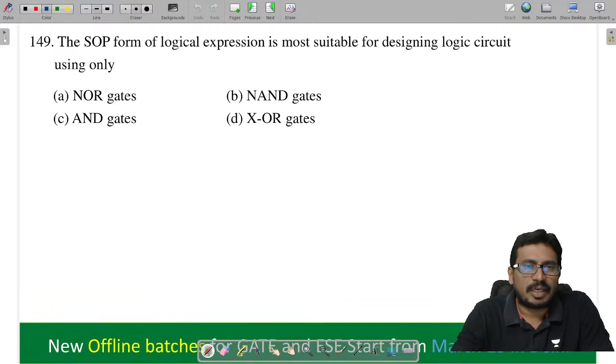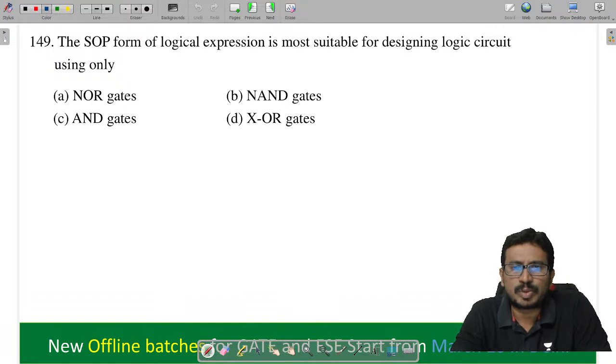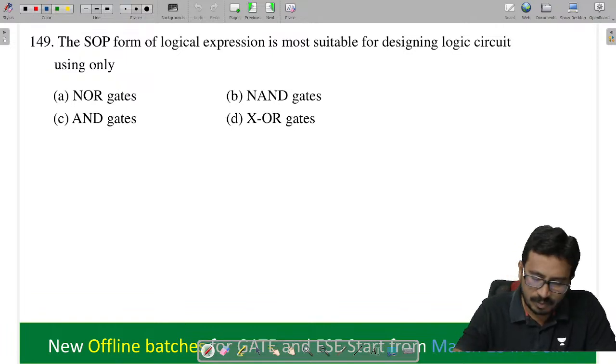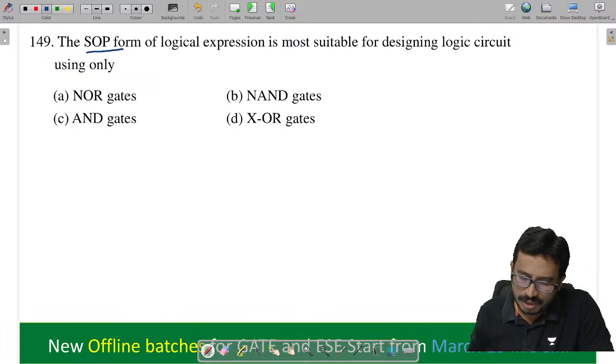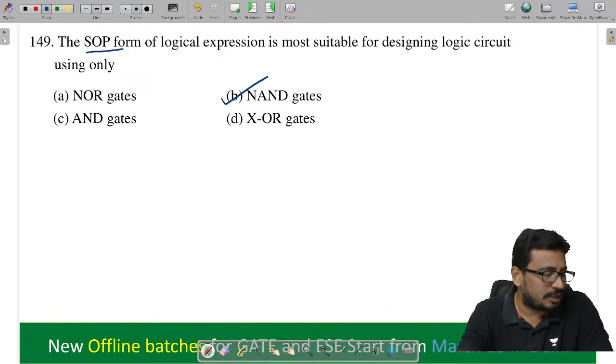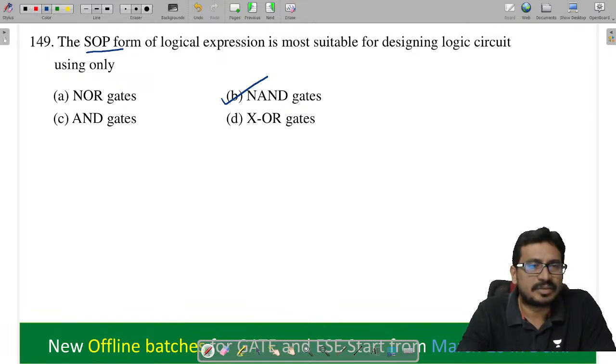Next. The SOP form of a logic expression is most suitable for designing logic gates using which gates? NAND gates, right? SOP expressions are easy to design by using NAND gates.